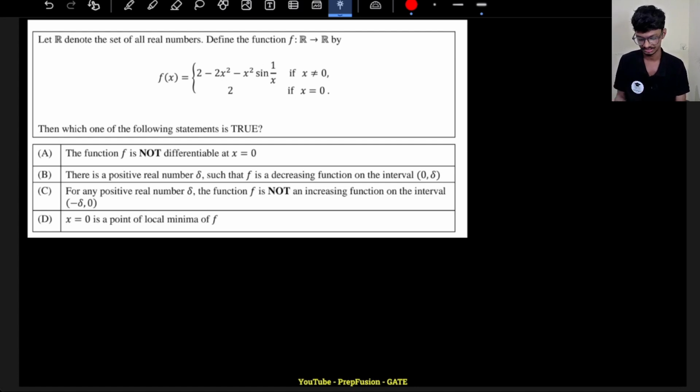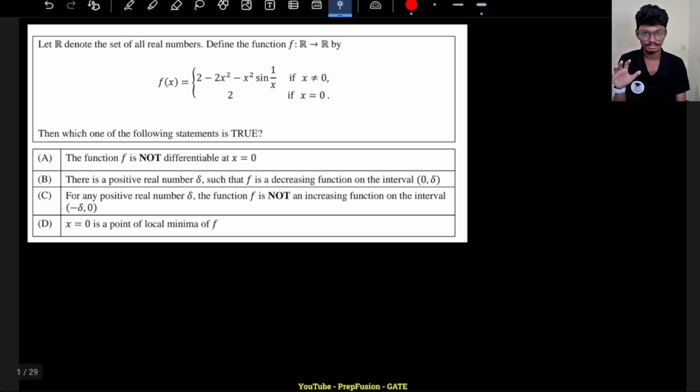You will say, sir, this is just a waste of time. Yeah, kind of, I agree, but just trust me on that. Whatever questions we solve, in JEE Advanced a single question can have 10 good concepts asked. But in the GATE examination, that level is not that high, it is on the lower side. In a single question, there can be two good concepts asked.